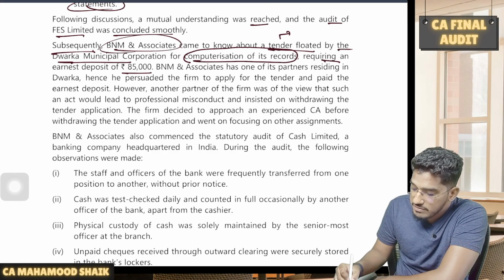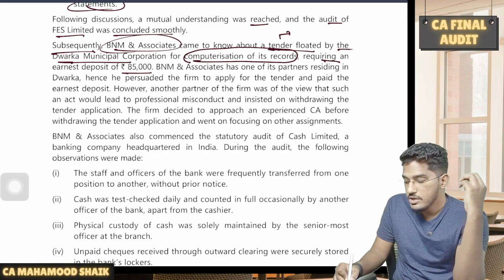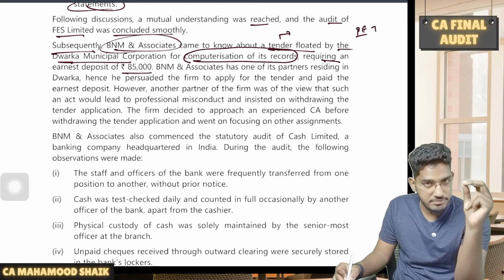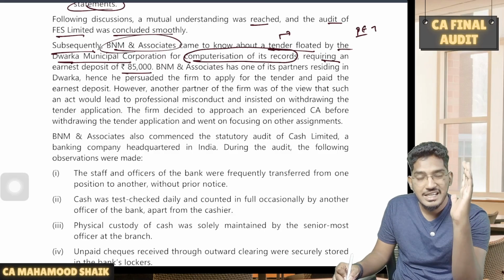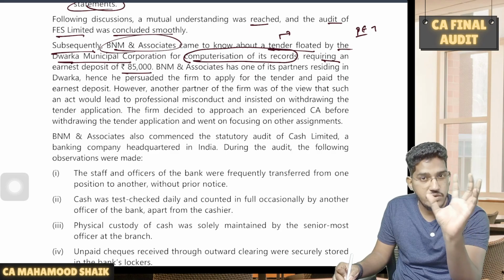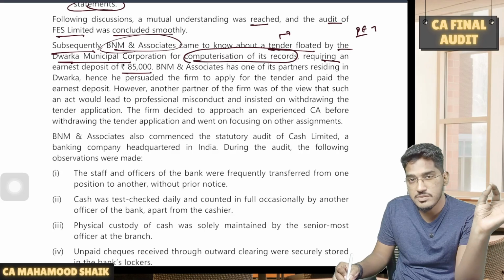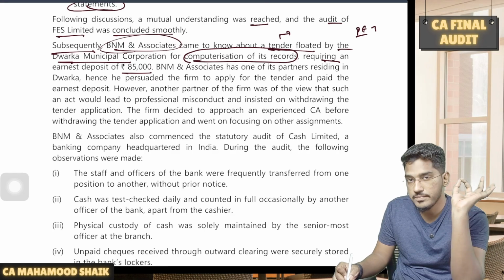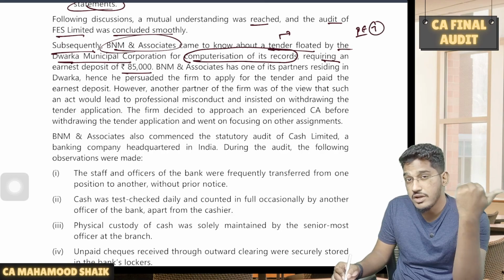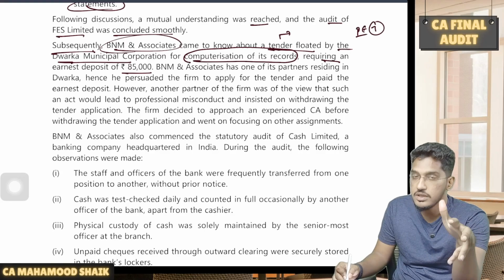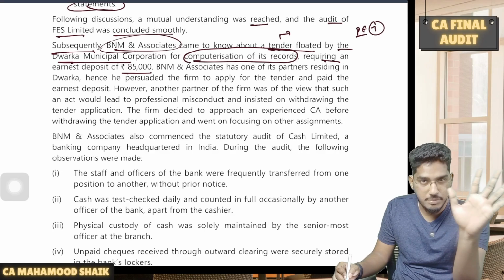So you tell me, can this given firm respond to this tender? So if you go back to the professional ethics chapter, when it comes to tenders, we have told that in case of tenders, we need to see first, is the work reserved only for chartered accountants? If it is reserved only for chartered accountants, you can't respond unless minimum fees has been quoted there. On the other hand, if it is not just reserved for chartered accountants, then you can respond to that tender even if the minimum amount is not mentioned there.